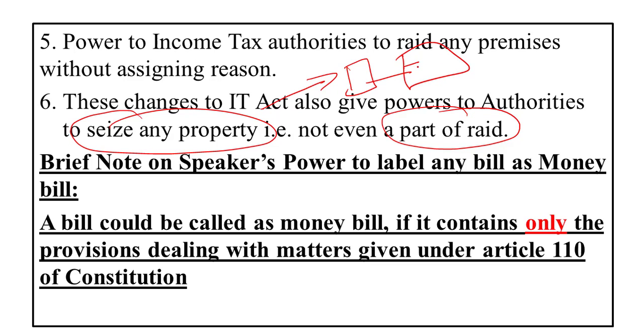I raided the house on the pretext that I have got information that you smuggled gold. But when I came there searching for gold, I found your BMW car standing in your house. I found it to be quite good for seizure purposes. So I took away the car, saying that my point has been proven that this person smuggled gold, on the basis of the fact that he has got a BMW car, or an Audi car.